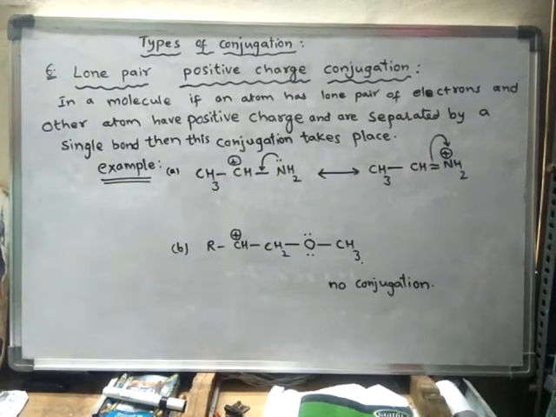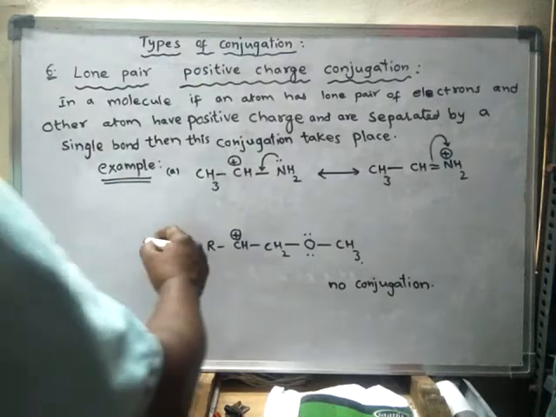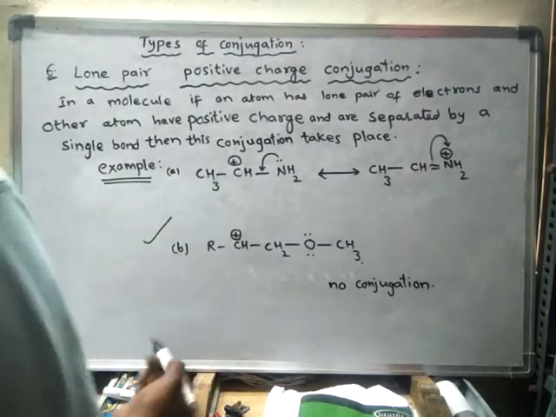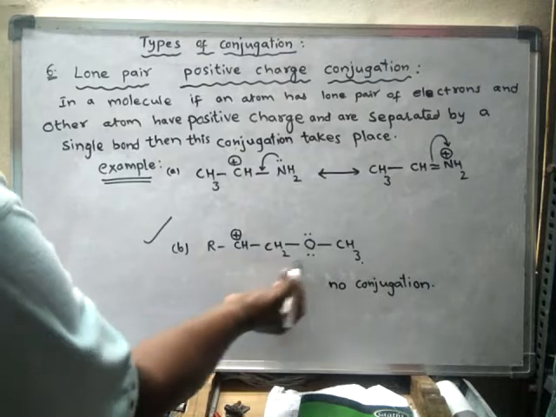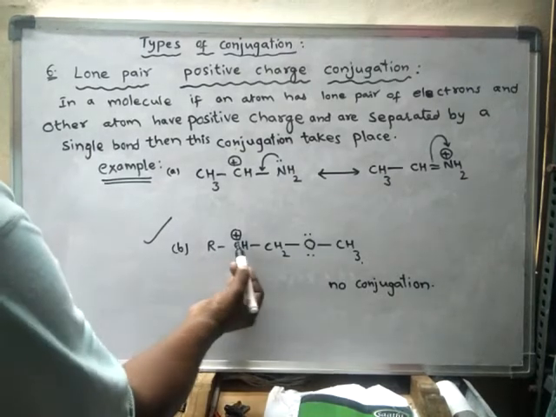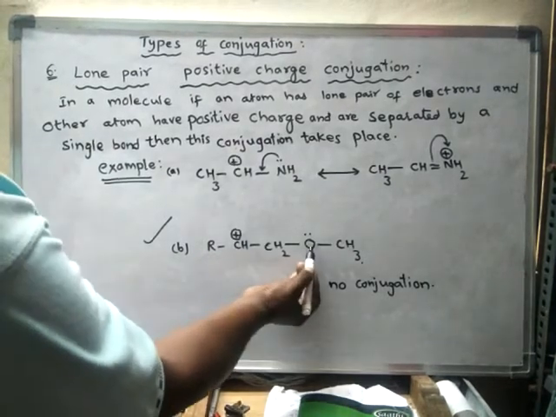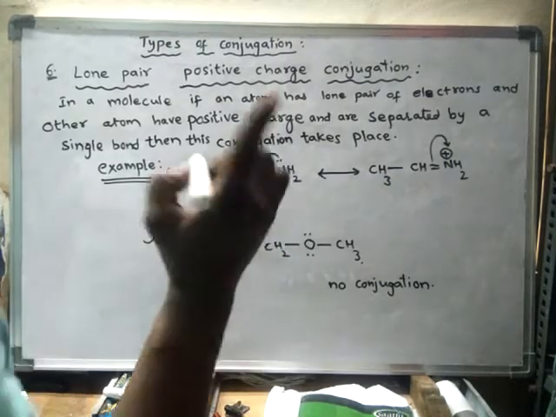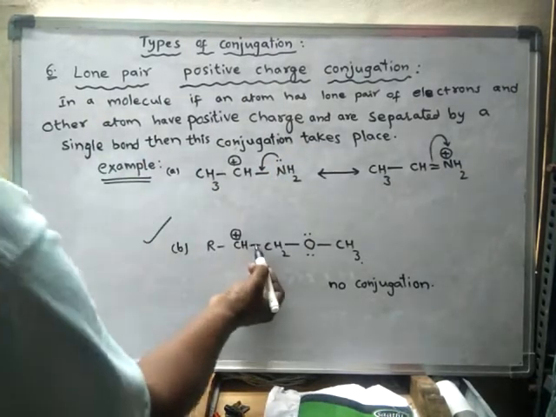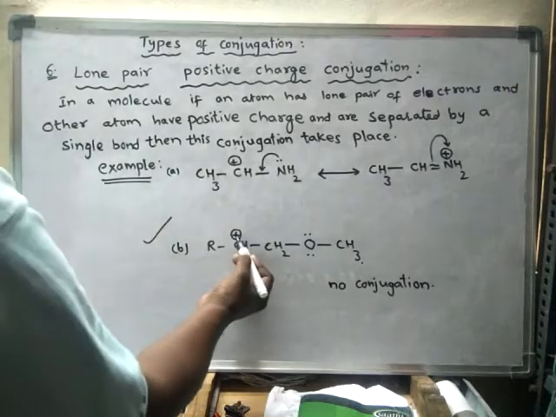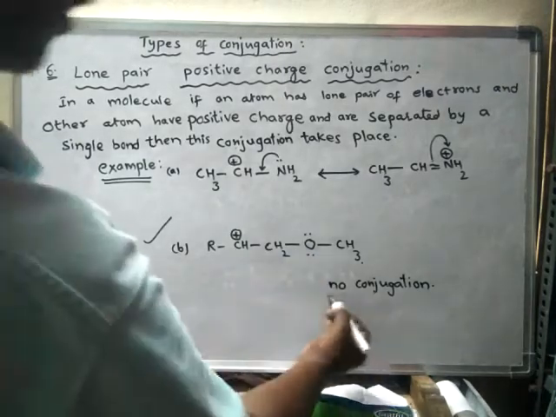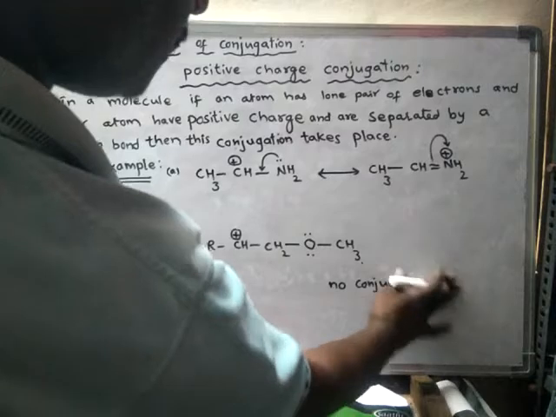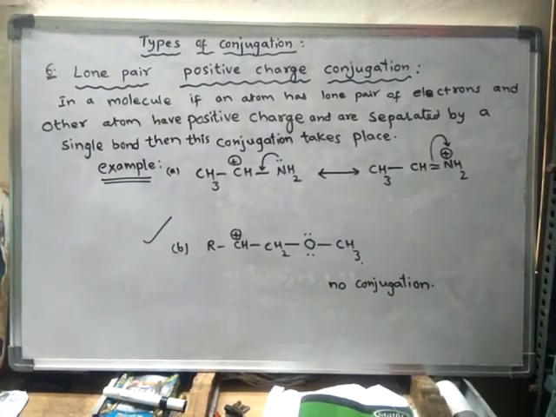Conjugation takes place in such a way. Such type of conjugation is said to be lone pair positive charge conjugation. Suppose you take this structure here: there is a positive charge on this carbon and a lone pair is present on the oxygen, but the atom having the positive charge and the atom having the lone pair are not separated by a single bond. There are two single bonds. If these two atoms are separated by two single bonds, then no conjugation takes place. So conjugation does not occur if such an arrangement is present.